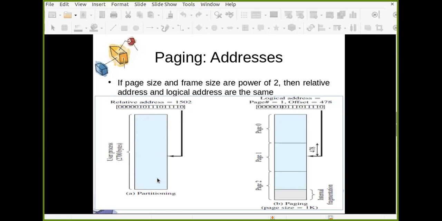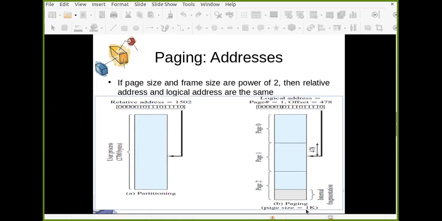Now, if you divide this into pages, the logical address is nothing but page number plus offset, where you consider page size equal to 1K.